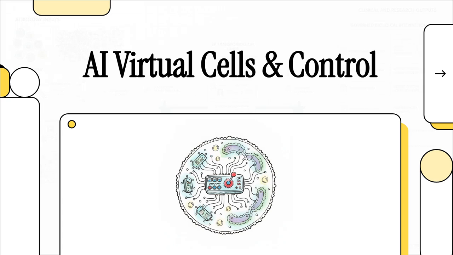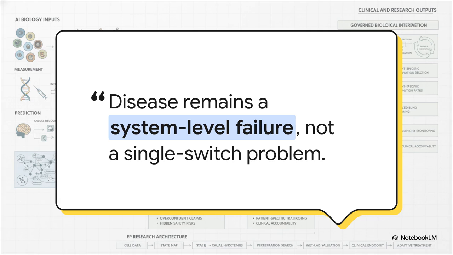Welcome to The Explainer. Today, we're diving into something that's absolutely everywhere in computational biology right now, AI virtual cells. But look, we're skipping the sensational headlines. We want to look at how this tech actually works, and more importantly, how we cross that massive gap between just predicting what a cell does and actually controlling it safely to cure real diseases. Okay, let's jump right in.